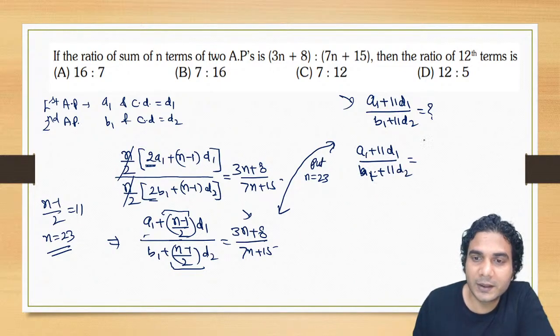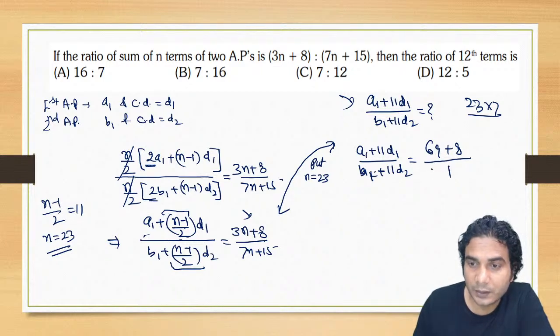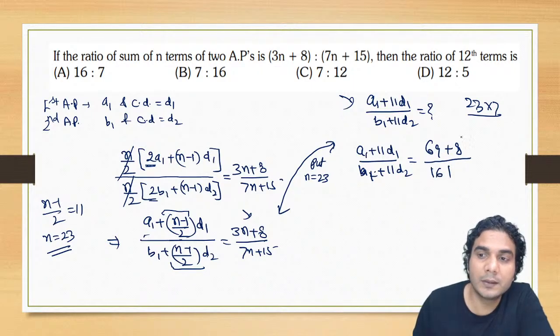Now put 23: 23 into 3 is 69 plus 8, and 23 into 7 is 161, plus 15.